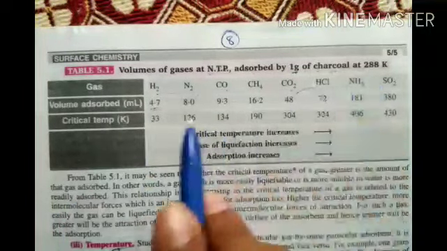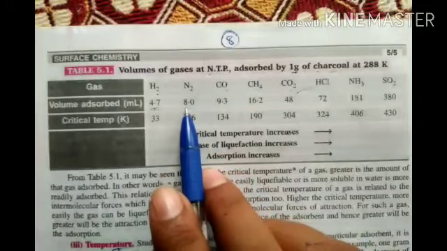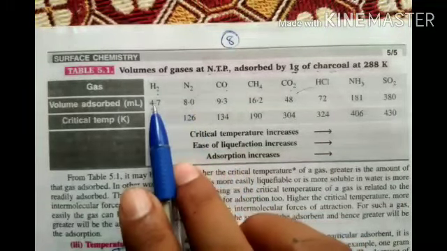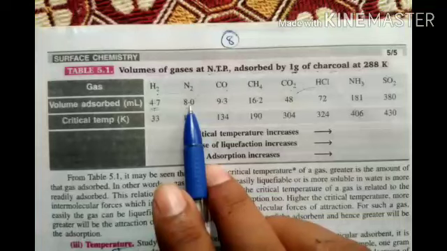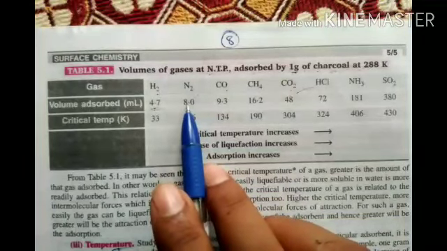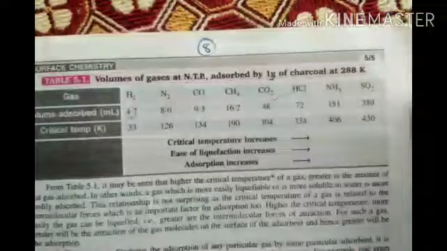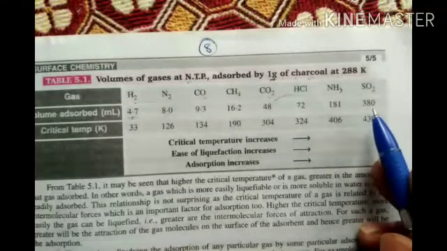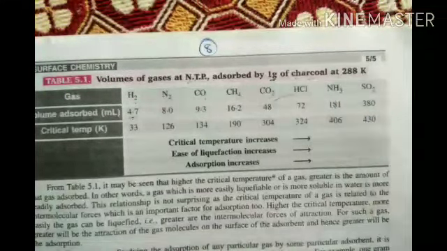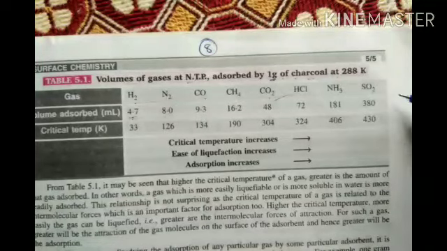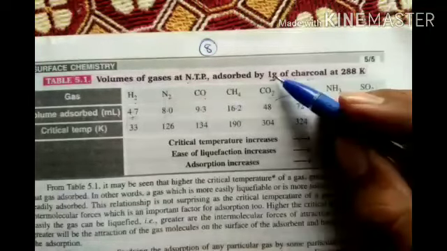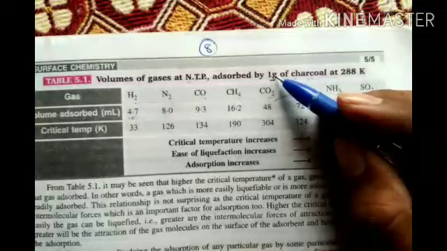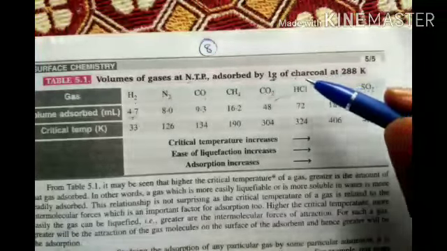Next, nitrogen gas: how much is adsorbed? 8, which means compared to H2 it is more. Look at sulfur dioxide: 500 ml we are sending, 380 ml is adsorbed by 1 gram of charcoal. Means SO2 is adsorbed more and more by 1 gram of charcoal.